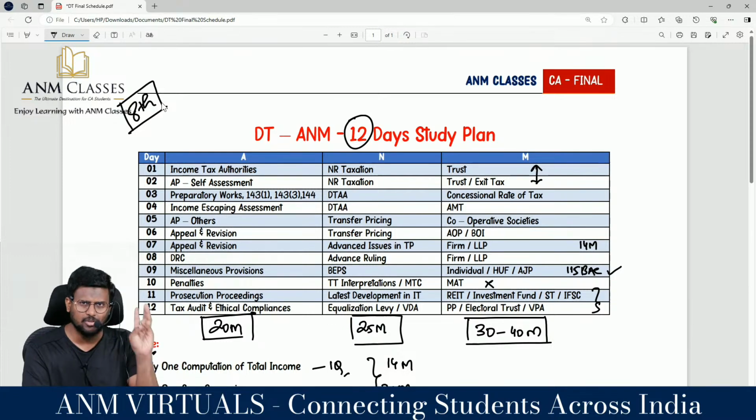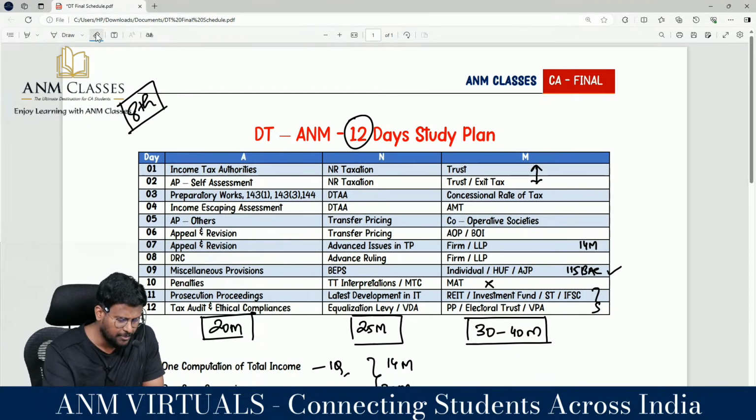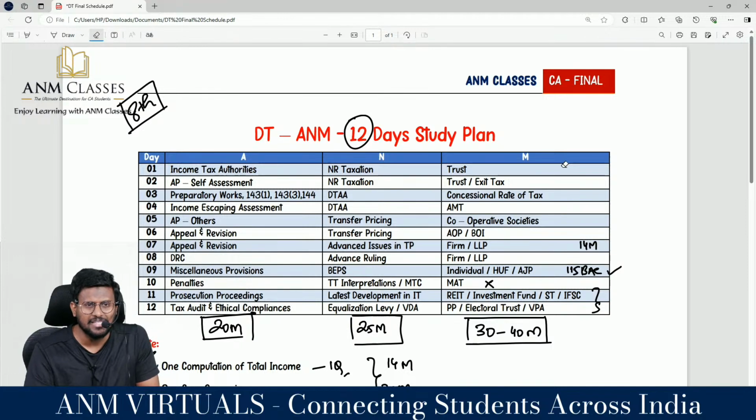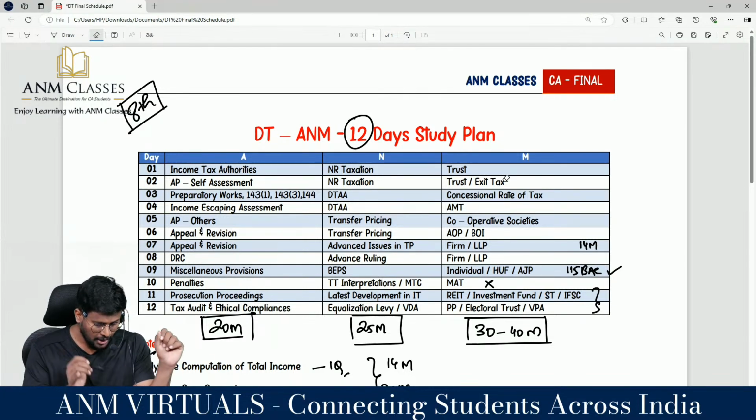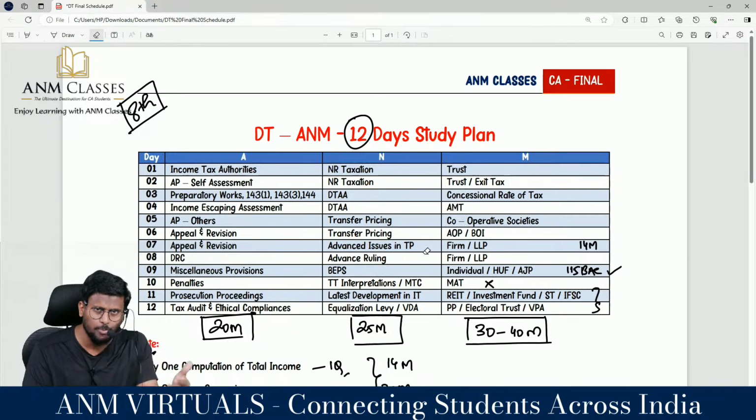On 8th take income tax authorities. You would have studied, you would have not studied, immaterial. Revise income tax authorities. Number 2, NR taxation, chapter number 1. Then trust, we have done the trust chapter. Ensure that you are doing ICAI illustrations and book back. Then next day, assessment procedure, self-assessment, continue with NR taxation. Then trust, complete the exit tax. Like that you have to go one by one. On a daily basis, complete and update in the YouTube itself.